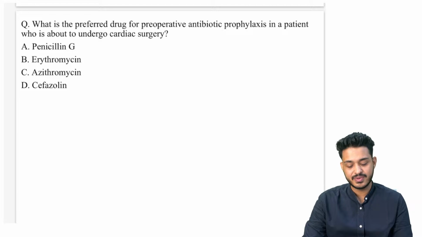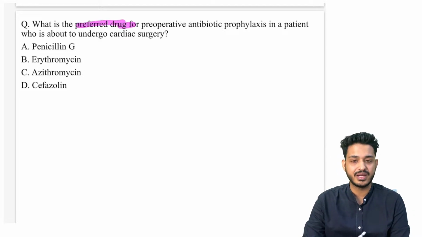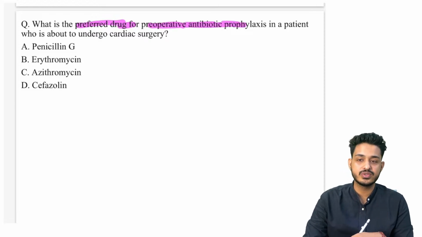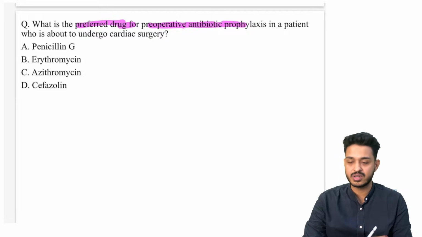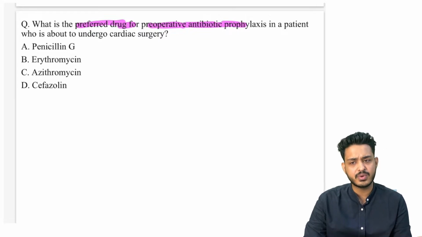Yes, what is the preferred drug? What is the preferred drug we are going to use for pre-operative antibiotic prophylaxis? Which one will you use? Are you going to use penicillin G? It is a broad spectrum drug, but penicillin G has multiple problems, right? You must have read penicillin G, that is the first antibiotic, right? It has multiple problems, right?